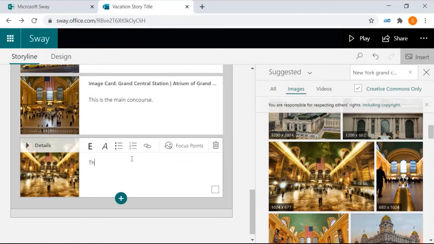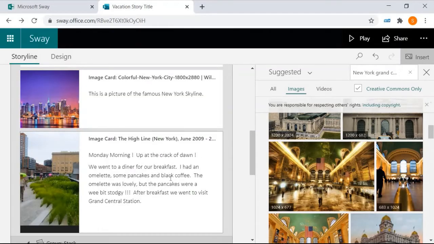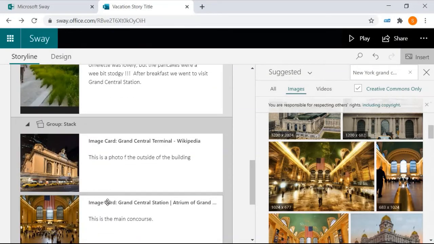And this is a great photo which shows the American flag. Good stuff. Alright. So we've added another image card which has got the image and the text, and we've added a stack. So let's see what that actually looks like.